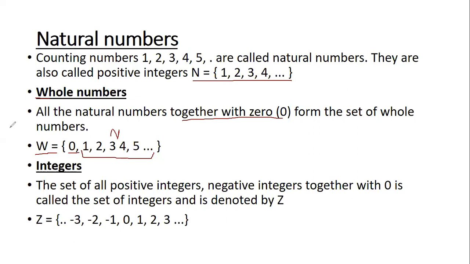So let's just revise the first two. Natural numbers are counting numbers which start from 1 and go on until any number that you want, and it is denoted by N. N is equal to, and then we write the numbers. Now coming to whole numbers, it starts from 0 and then it has all the natural numbers 1, 2, 3, 4, 5 and so on. It doesn't end there, it goes on, and it is denoted by W. So these are the first two definitions. Any doubts in these definitions?